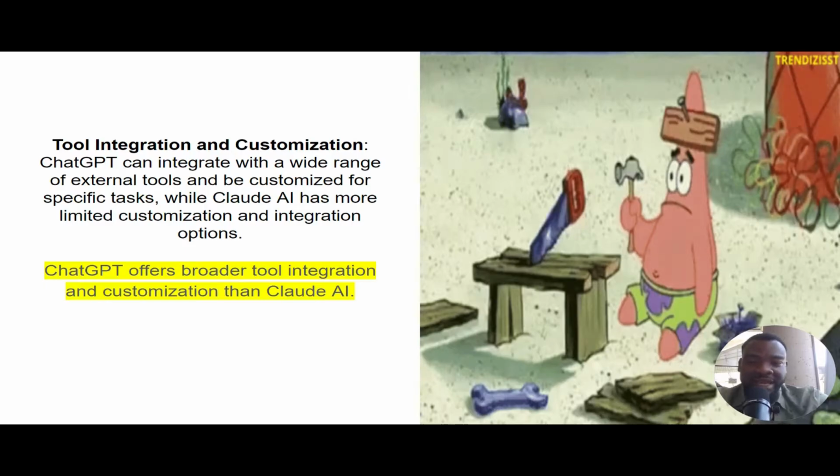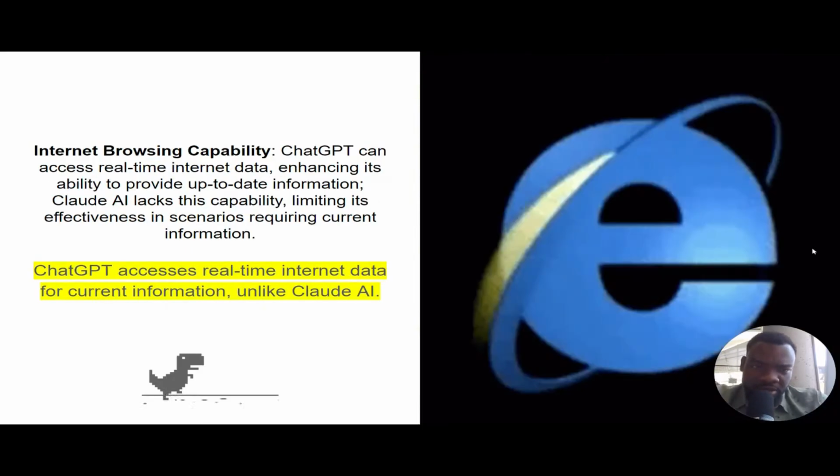You can create different agents. There's more robust tool integration and customization when it comes to ChatGPT, whereas Claude AI is limited to a few integrations. So ChatGPT offers broader tool integrations and customization that Claude AI just does not.